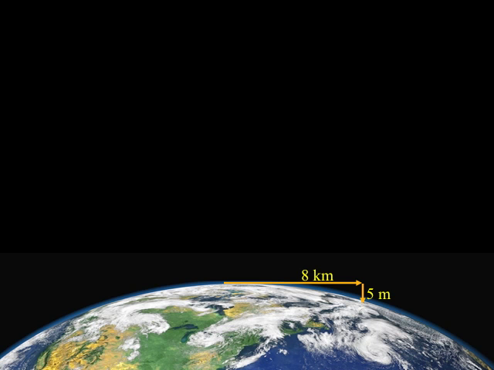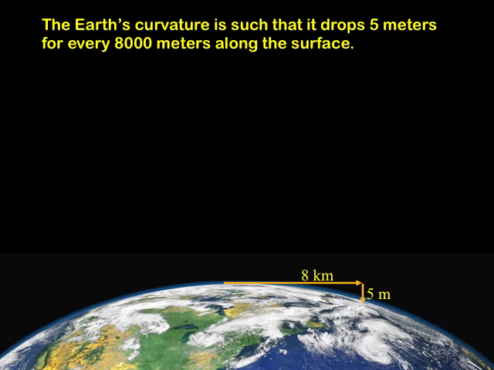Here we see a picture of the Earth. The Earth's curvature is such that it drops or curves 5 meters from a horizontal every 8,000 meters along the surface. What this means is, if you were to travel in a straight line for 8,000 meters or 8 kilometers, such as you built a very long 8,000 meter long table or rail, after 8,000 meters, this horizontal table or track would be 5 meters above the curved Earth.